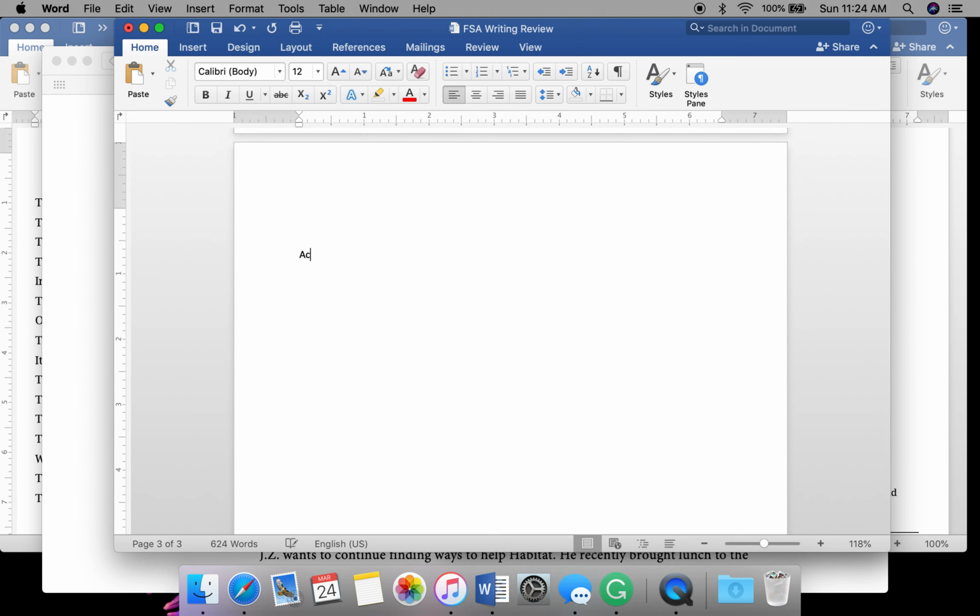We can say things like, according to the article, in the text, it states that, and in here we could put in the title of whatever the text is, according to the article. And we really should have what's called a tag here. This is the tag. It states that.